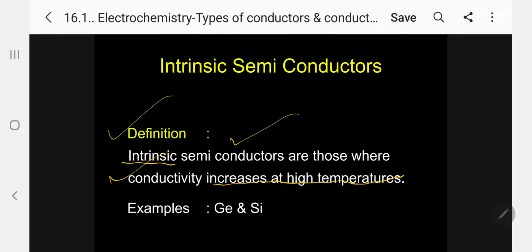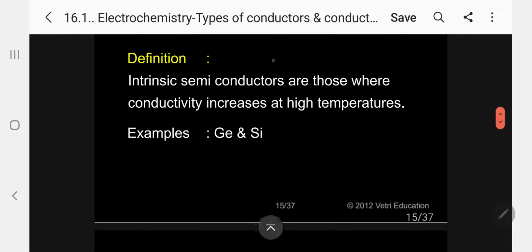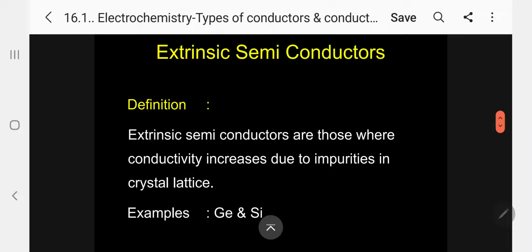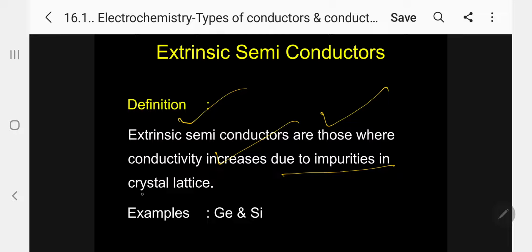Intrinsic semiconductors are those where conductivity increases at a higher temperature. Kindly follow. At low temperature it is very low. Example, germanium and silicon. So this is an intrinsic semiconductor. Coming to the extrinsic semiconductor, this is due to impurity. Extrinsic semiconductors are those where conductivity increases due to impurities in the crystal lattice.